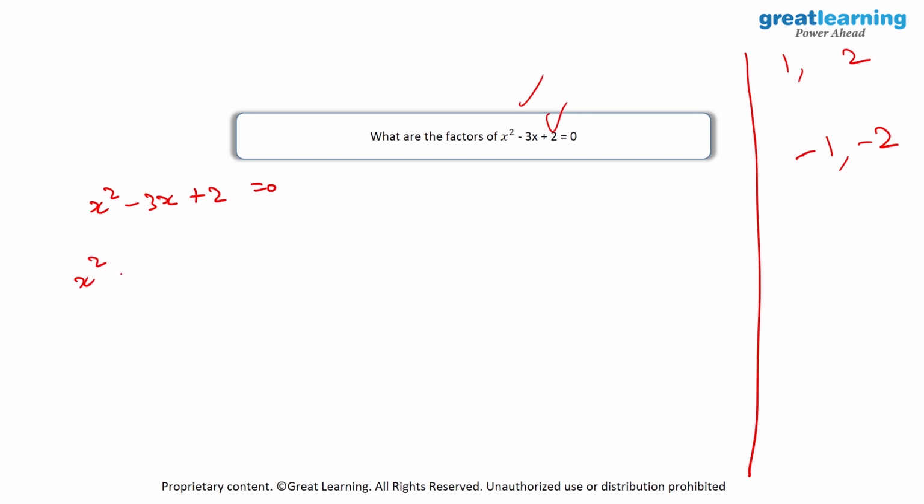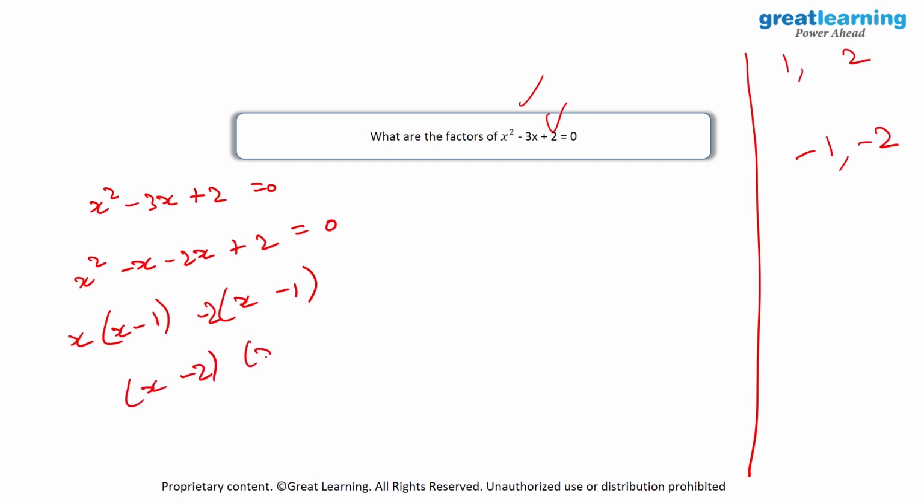So this will become x square minus x minus 2x plus 2 is equal to 0. I'll take x to be common over here. So x into x minus 1. Here also I will have x minus 1. I will take 2 to be common. Then I will have x minus 2 into x minus 1 is equal to 0. And finally we will have the values of x to be equal to 1 and 2. And these are the factors of this quadratic equation.